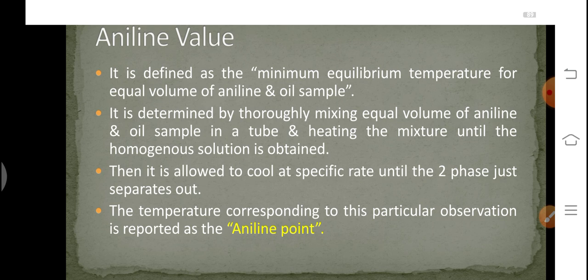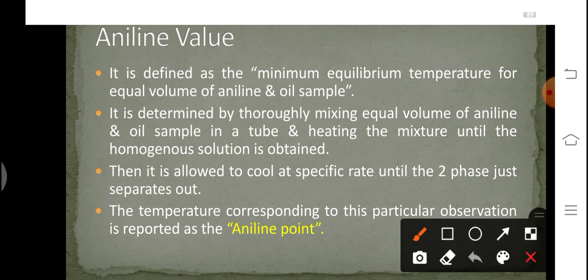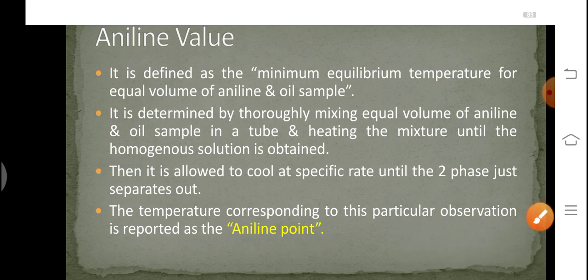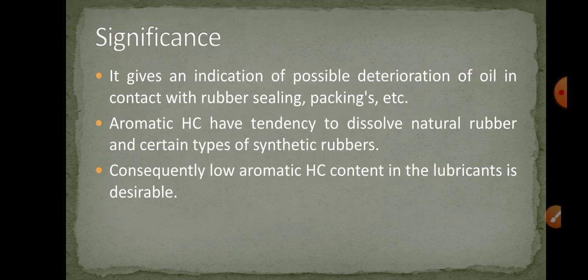Now, after getting a homogeneous mixture, this solution is allowed to cool at a specific rate until the two phases just separate out. The temperature corresponding to this particular observation is reported as the aniline point. That is, the temperature at which both the phases separate is known as the aniline point. Now, what is the significance? Why are we doing this?